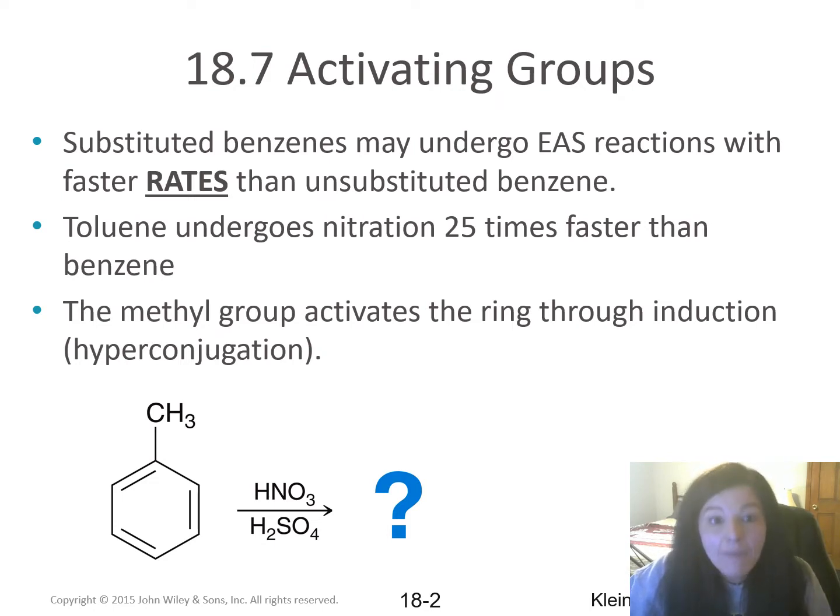Substituted benzenes, meaning a benzene ring that already has something on it, may undergo electrophilic aromatic substitution reactions with faster rates than unsubstituted benzenes. Toluene, for example, undergoes nitration 25 times faster than benzene alone. The methyl group, what we call, activates the ring through induction, which makes it a better nucleophile.